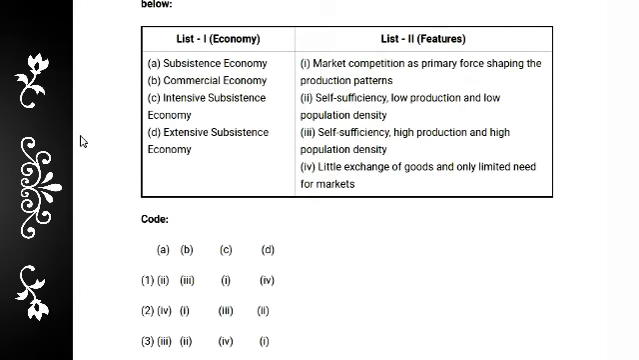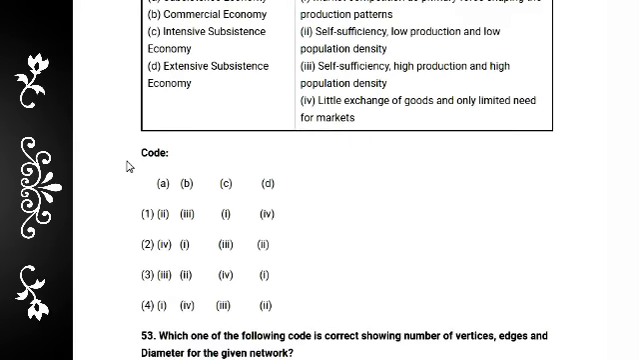And B, commercial economy, means market competition is the primary force shaping the production pattern. So B is 1. And C, intensive subsistence economy, means self-sufficiency, high production and high population density. So C is 2. And extensive subsistence matches self-sufficiency, low production and low population density. So the answer to this question is option 2.